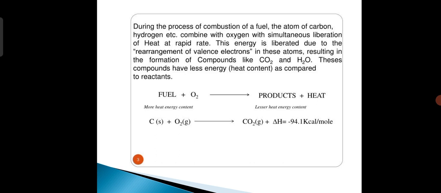See the reaction: fuel reacts with oxygen, that is air, to give product and heat. For example, fuel containing carbon reacts with oxygen, that is air, and gives carbon dioxide.